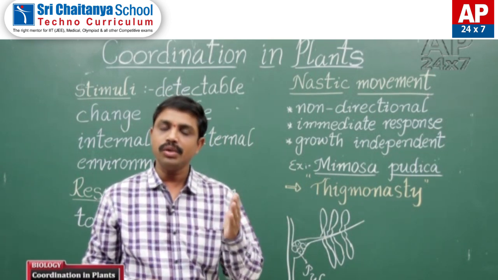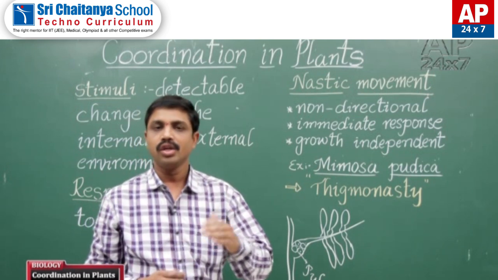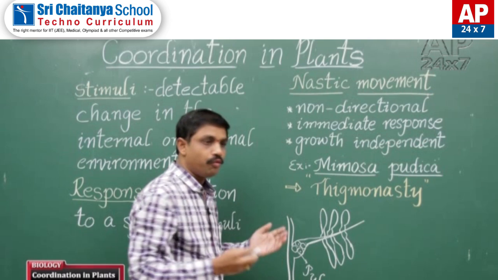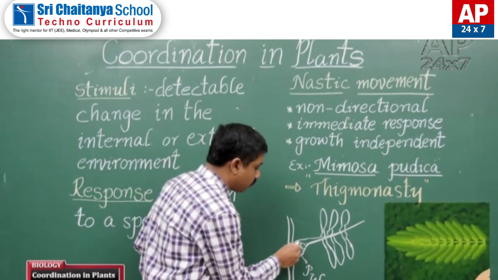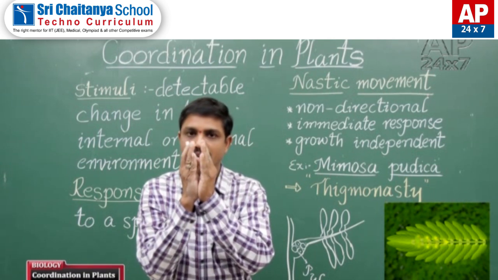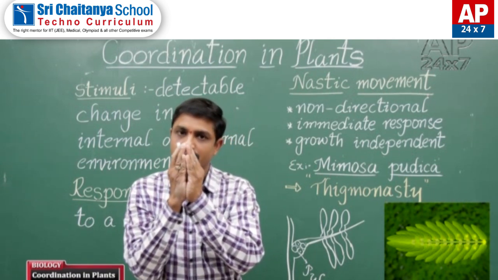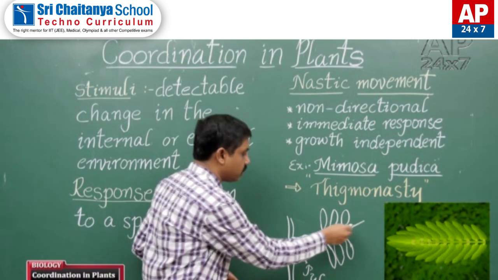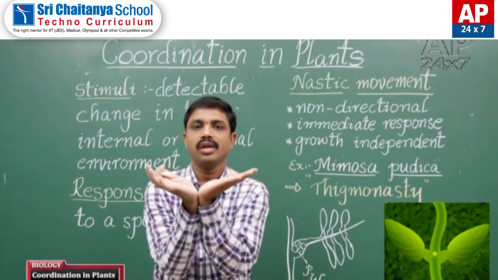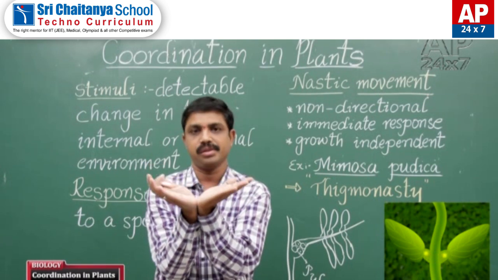When the water moves from one part to another, the leaves are folded. Then after 20 to 30 minutes, water again comes to the pulvini, and the leaves unfold. The leaf is erect.